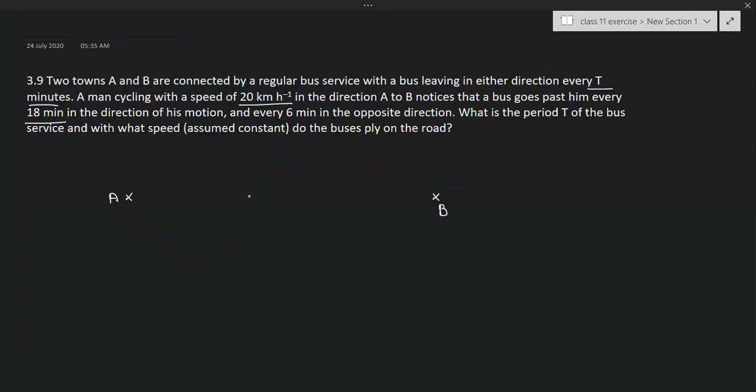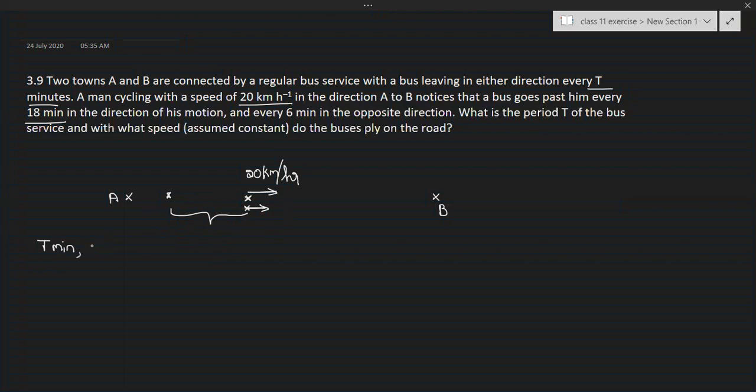Now here, a person is cycling and his velocity is in this direction. He is going from A to B. So here velocity is 20 km per hour. Now, let's take when one bus crosses this person, one bus is going from A to B. So when one bus crosses this person, let's take the second bus is at this point. So here the time gap between these two buses is equal to T minutes.